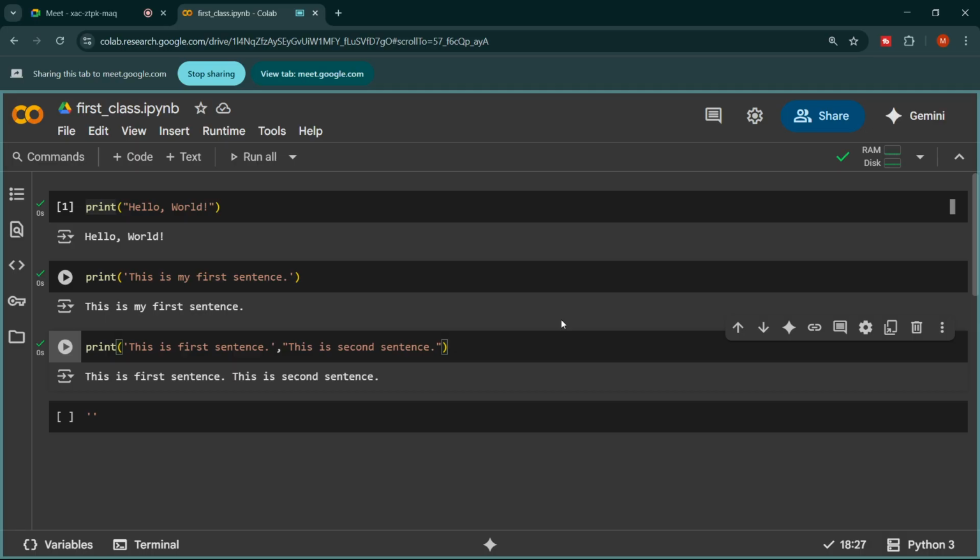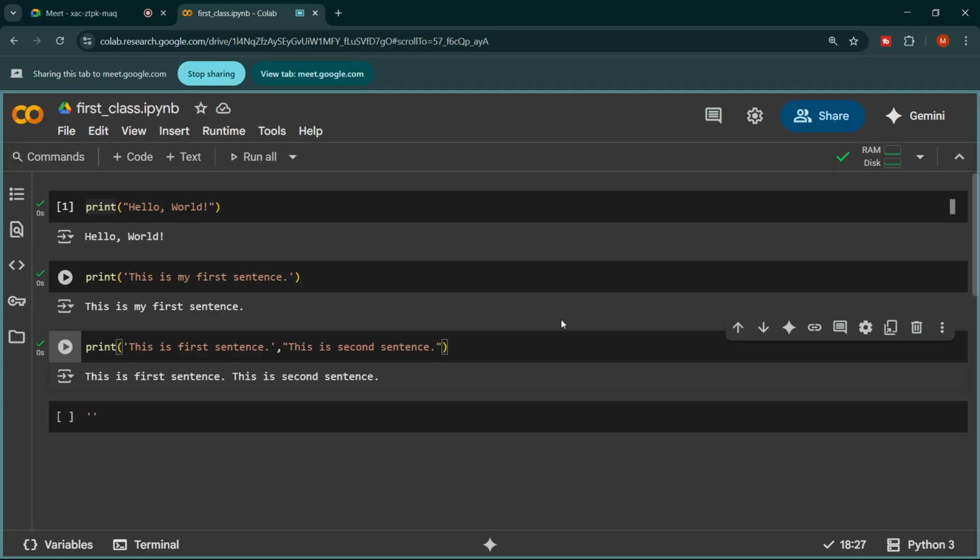Look, if I remove the comma, it's not going to work. Python will understand this thing together. Earlier, when I put the comma, Python was separating both the sentences with a space.